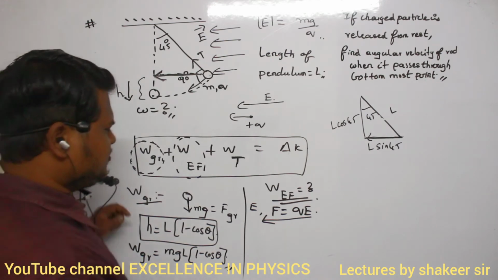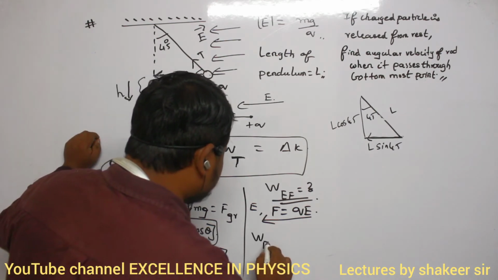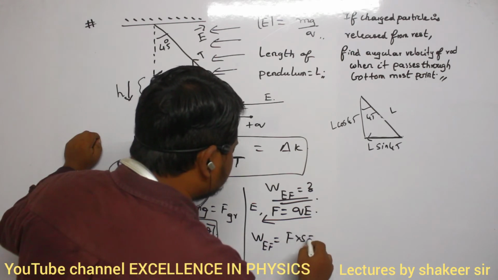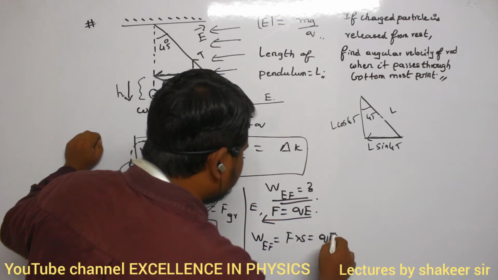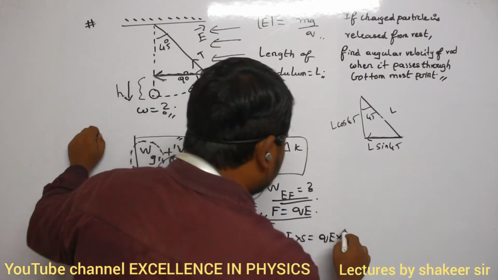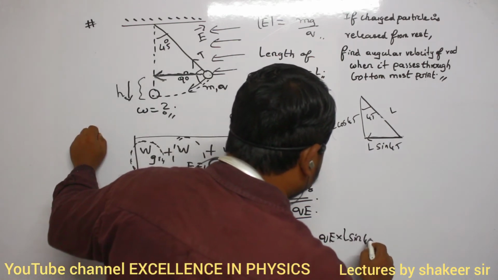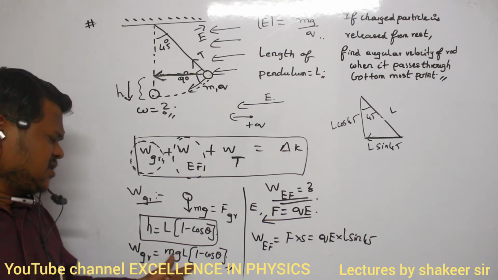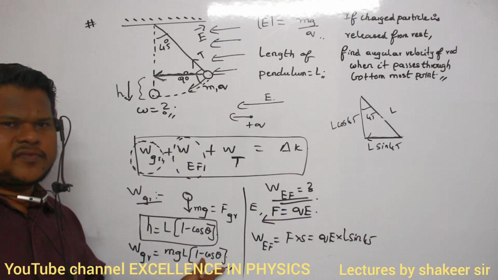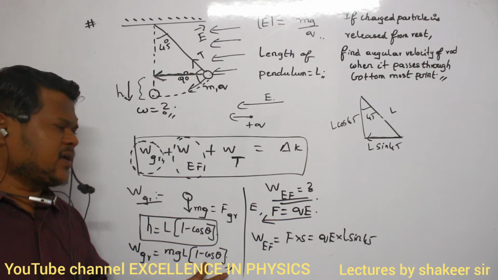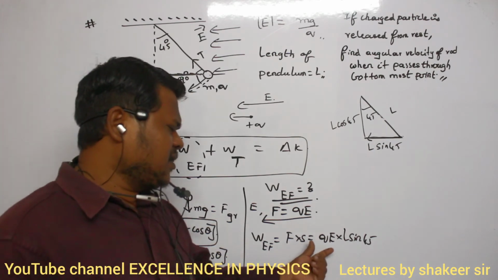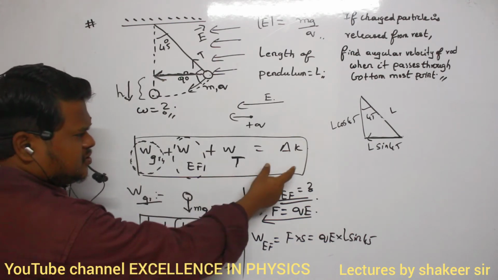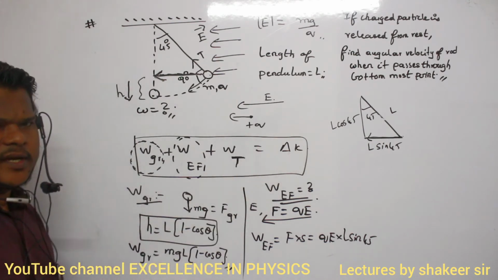So what is the work done by electric force? Work done by electric field is force into displacement. Force is qE. Displacement is L sin 45. So work done due to gravitational force is mgL into 1 minus cos theta. Theta value is 45, and cos 45 is 1 by root 2. Work done by electric field is qE into L sin 45. Both of them are responsible for the change in kinetic energy.